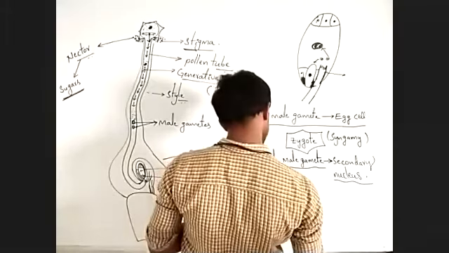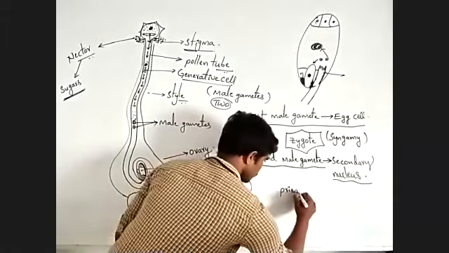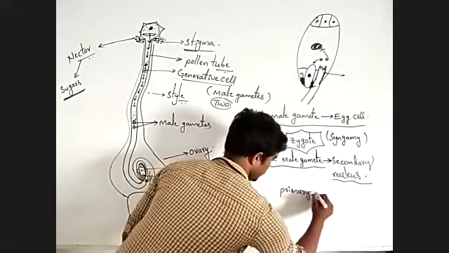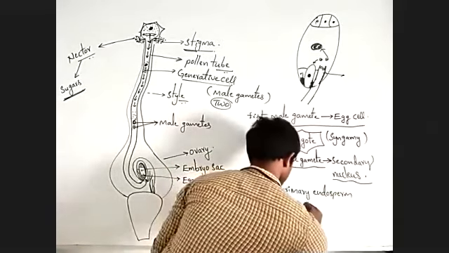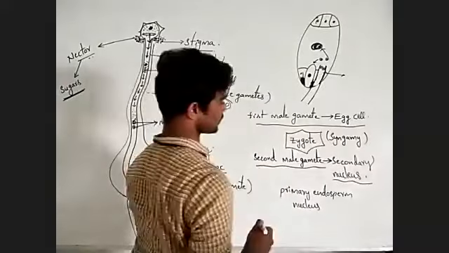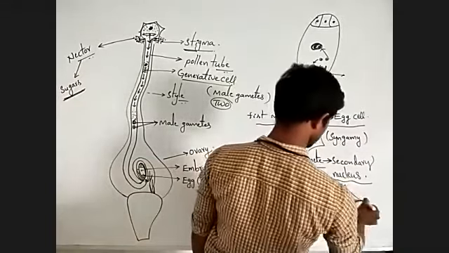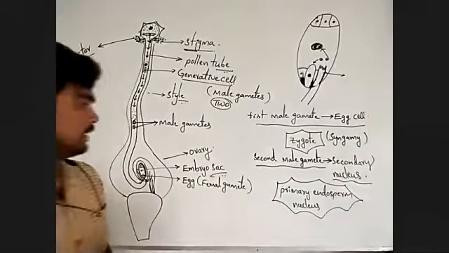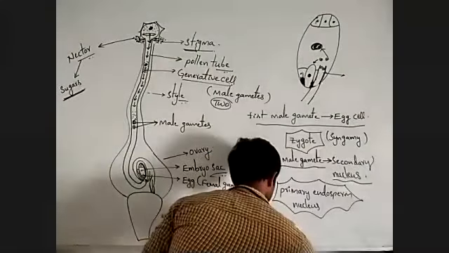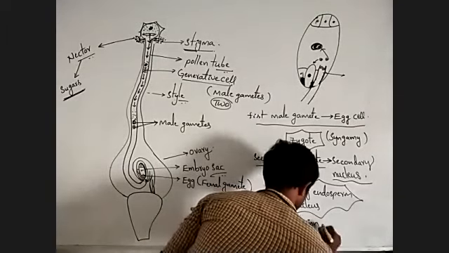Now the primary endosperm nucleus is formed here. This process is called triple fusion.